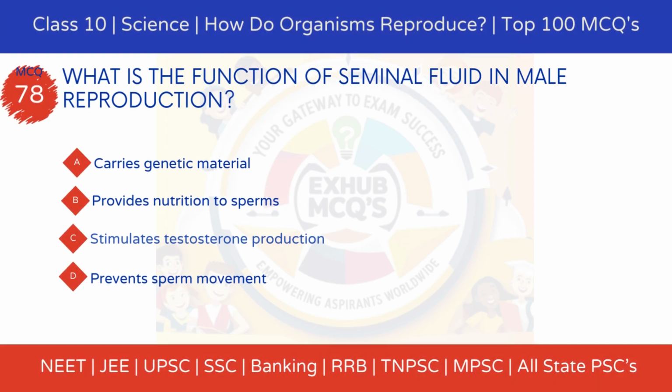MCQ 78. What is the function of seminal fluid in male reproduction? Option A, carries genetic material. Option B, provides nutrition to sperms. Option C, stimulates testosterone production. Option D, prevents sperm movement.